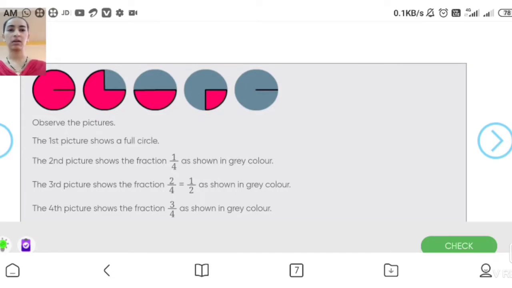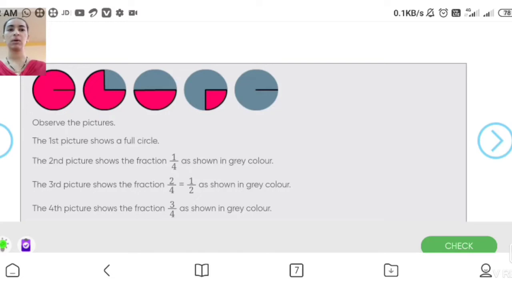See the gray color, it shows 1/4. 1/4 means a quarter. Now in the third picture, what does it show? It shows 2/4. 2/4 means the half circle. In the fourth figure it shows 3/4.